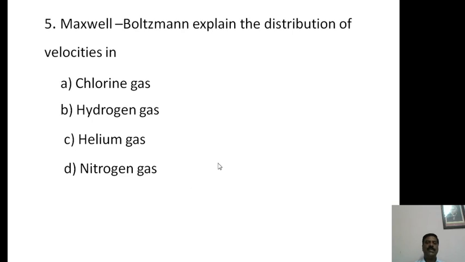I will give just 10 seconds. The answer for this question is the D option, nitrogen gas. Here in this session, Maxwell explained the velocity distribution in nitrogen gas. Therefore, D option is the correct answer.